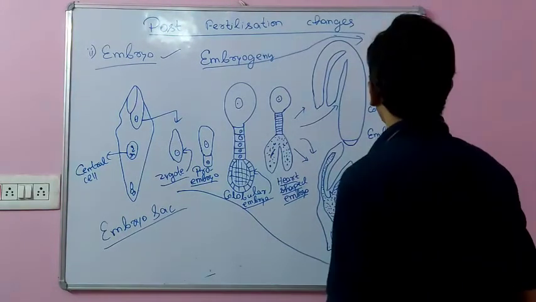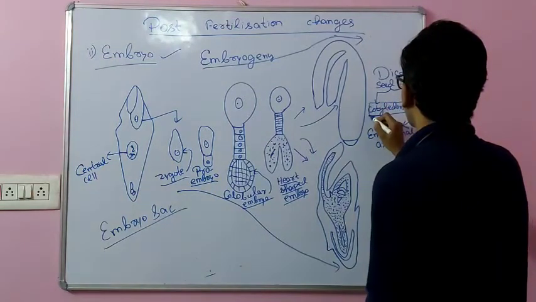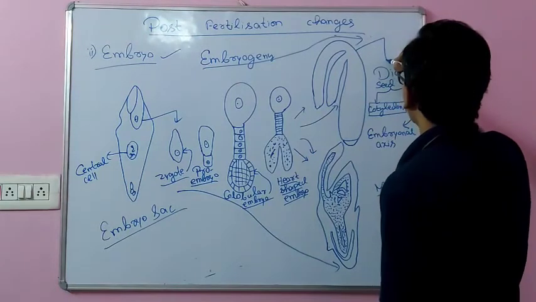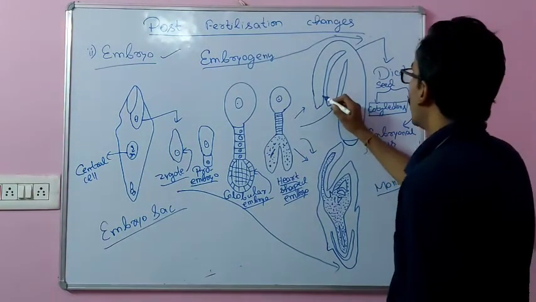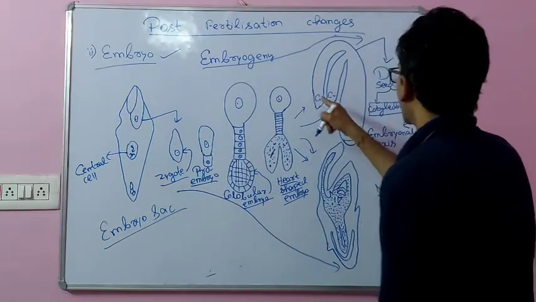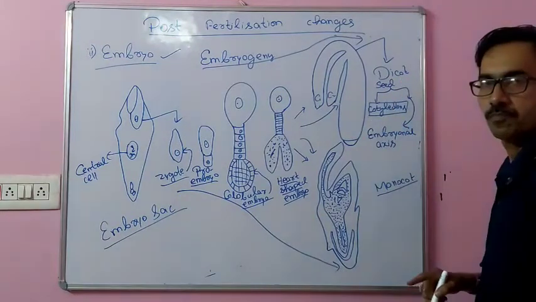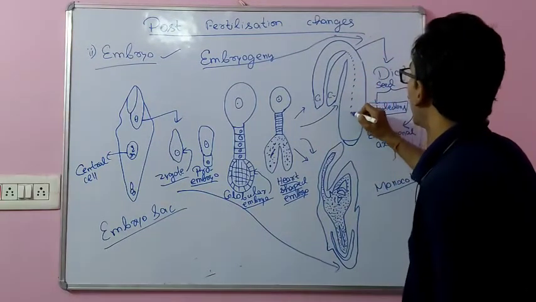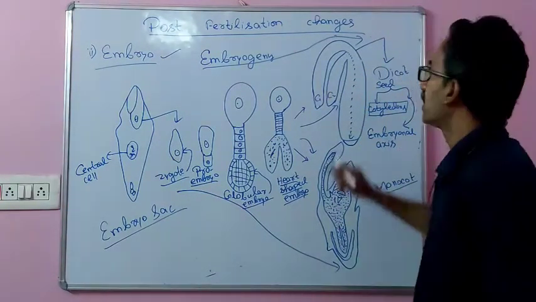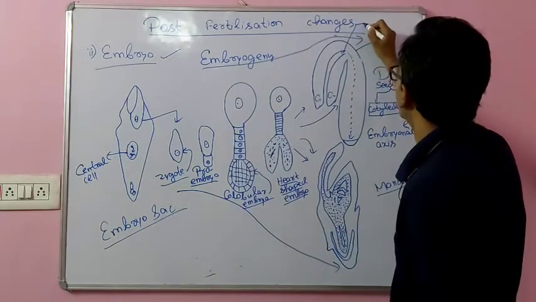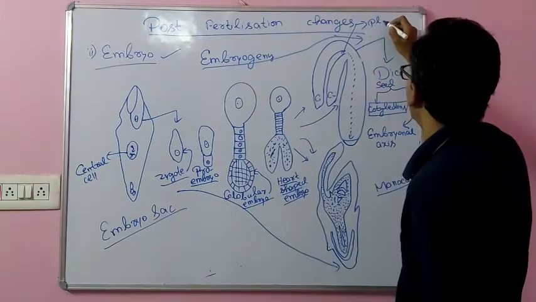First of all, we will look at the cotyledon structure in dicot. As I already told, this figure represents a dicot seed. The two cotyledons are here: one cotyledon C1, and here one cotyledon C2. And this is the embryonal axis, in which the tip of the embryonal axis is called plumule.